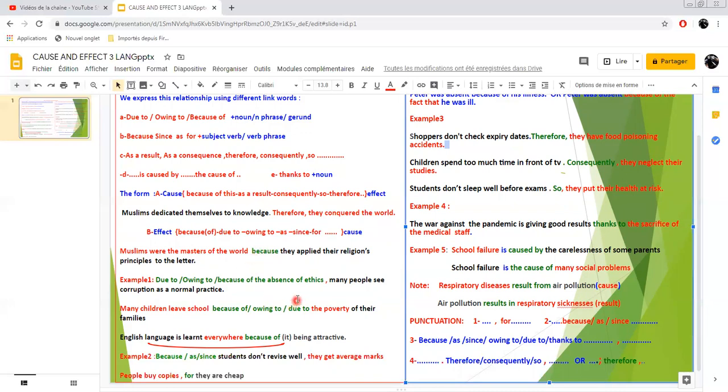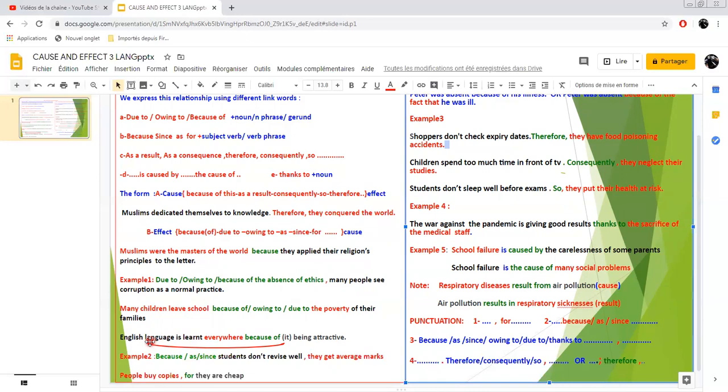We see other examples, of course. Example number one: due to, owing to, because of the absence of ethics, many people see corruption as a normal practice. Since we started with the link word here, you've got a comma, so we have to separate the two parts with a comma. Or we can put them in the middle of the sentence and say, many children leave school because of, owing to, due to the poverty of their families. So this is the cause, and the consequence is here, leaving school.